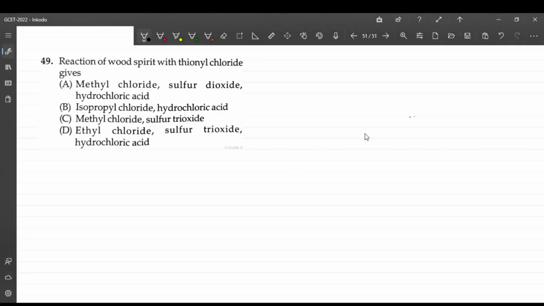So here is the next question. The question asks about the reaction of wood spirit with thionyl chloride. Wood spirit means methanol, CH3OH, and thionyl chloride is SOCl2. If we see the mechanism, thionyl chloride SOCl2 looks this way: one chlorine here, one chlorine here, and methanol is CH3OH.